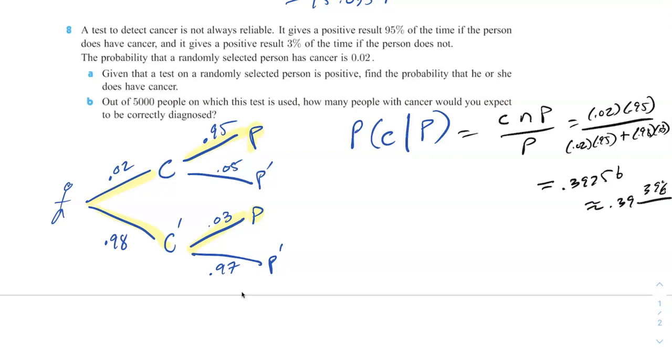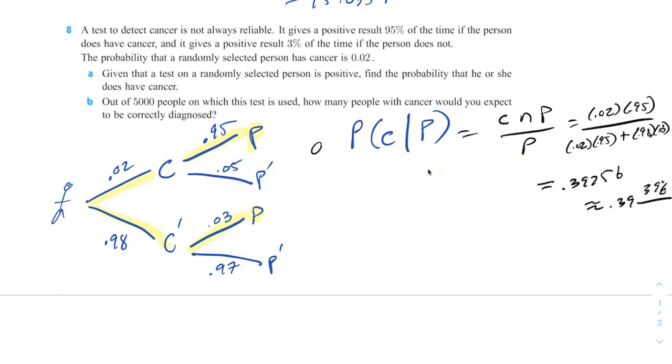So remember what that means. Given that a randomly selected person had a positive test, what are the odds that they have cancer? About 39%. Again, this is just a math problem. Next one. Out of the 5,000 people on whom the test is used, how many people with cancer would you expect to be correctly diagnosed?